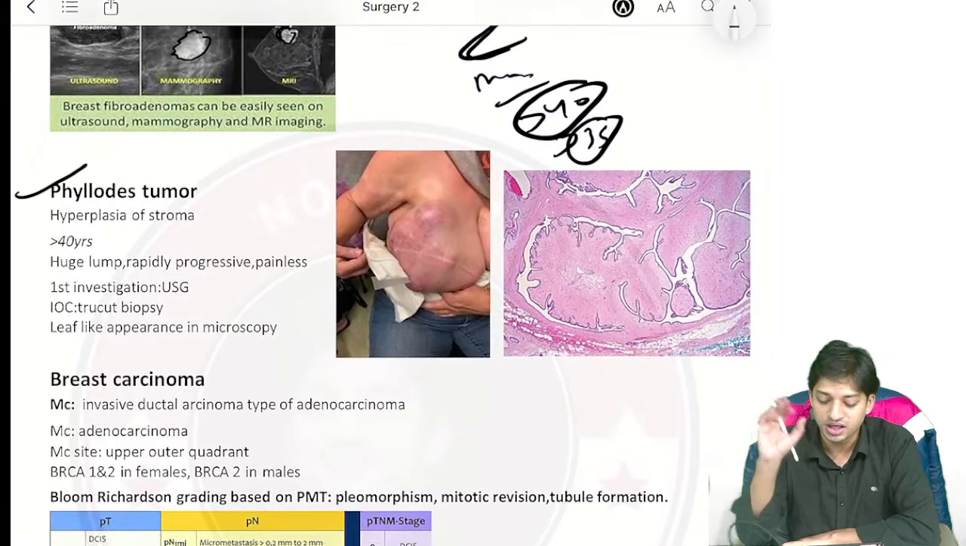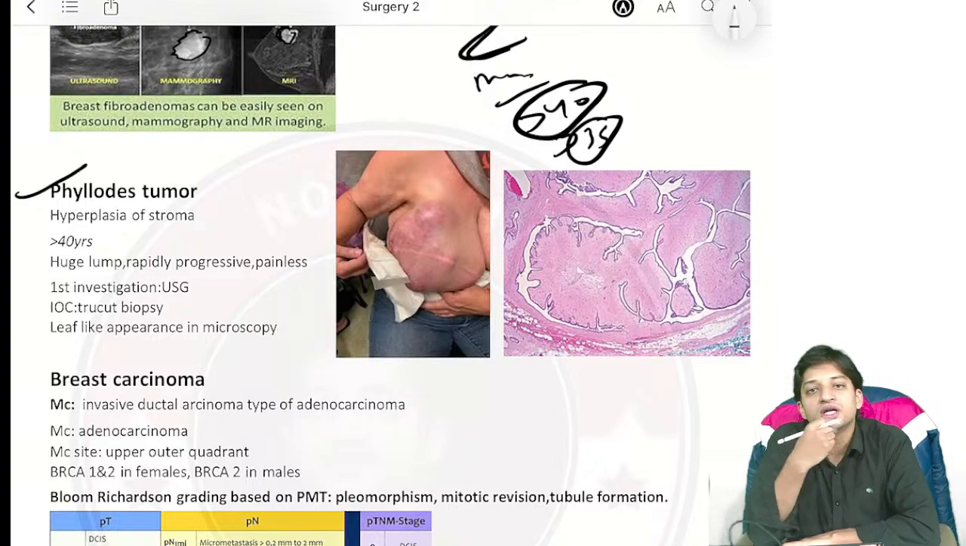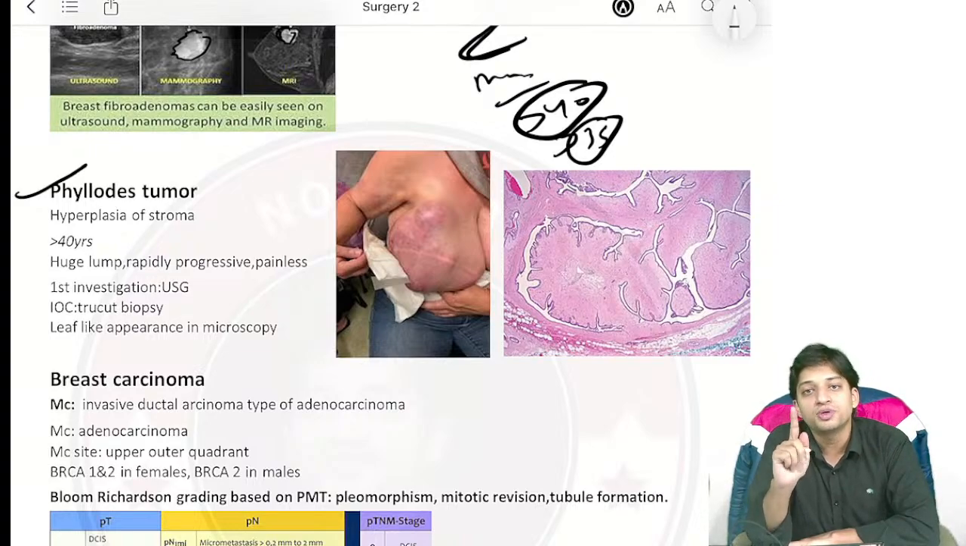Now, one more tumor they have asked you many times from the breast is Phyllodes tumor. They will give you the image like this, see. And what happens in Phyllodes tumor? It is due to hyperplasia of the stroma.